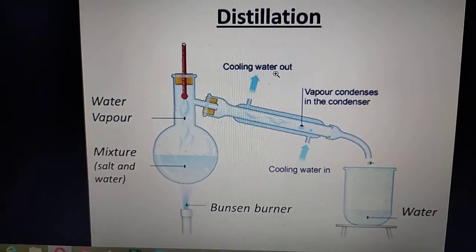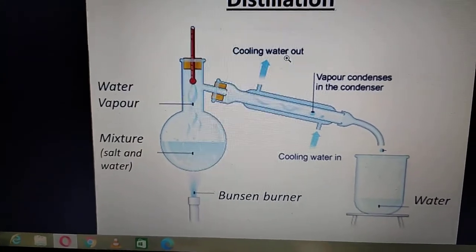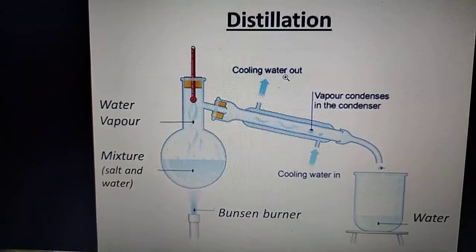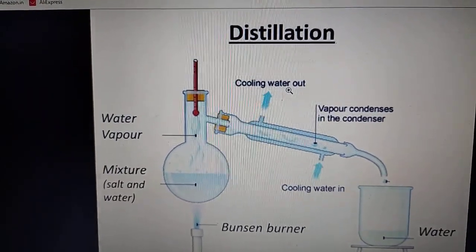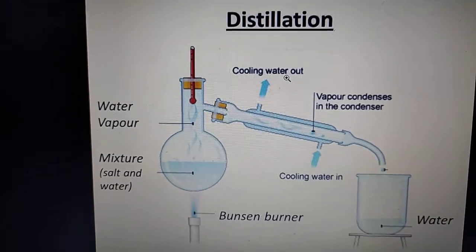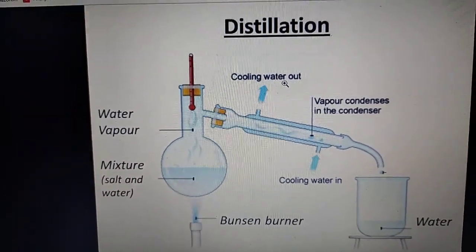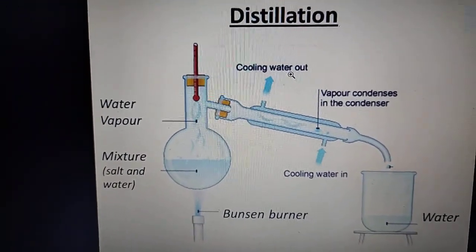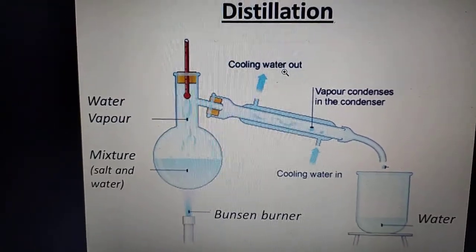So to obtain pure water from a salt solution, how are you going to get it? You have to take about 100 ml of the given common salt solution in the distillation flask. Now you have to supply heat to it. Heat the flask until the solution starts boiling. When the solution starts boiling, you can see that water vapor comes out.